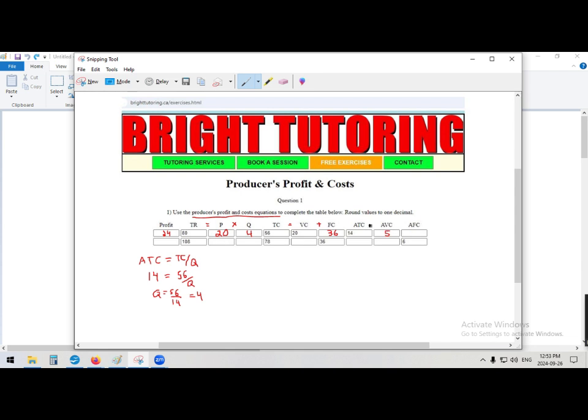And then for average fixed cost, we know that average total cost has to equal the sum of average variable and average fixed cost. So 5 plus something has to equal 14. And that's going to be 9. Or that's the same as 36 divided by 4, if we use the full equation here. So that's how we do the first row.